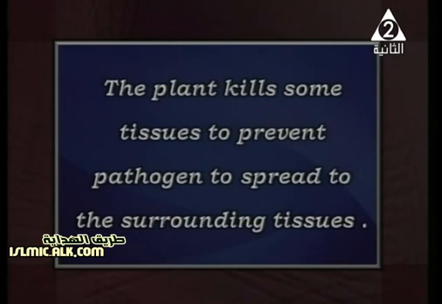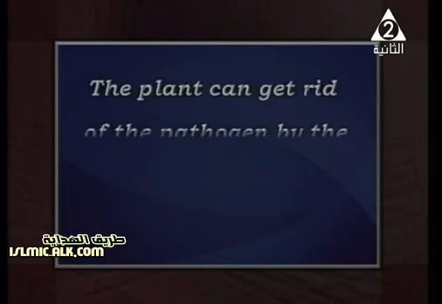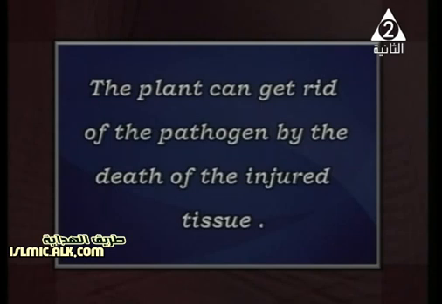When someone is, for example, infected with liver cancer, the doctor always wants to cut the infected part and also an extra part, to be sure there are no more infected cells, since healthy cells may be infected. The plant can get rid of these pathogens by what? The death of the injured tissue. The plant finally decided to eliminate the injured tissues.